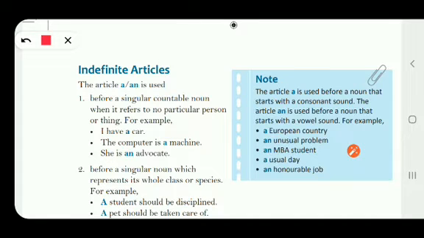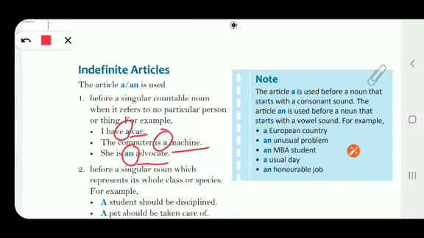For example, I have a car. So car is what, children? It is a singular countable noun, and what have we used before it? A. The computer is a machine. Here also you can see machine is a singular countable noun, and what have we used? A. Number 3, she is an advocate. Advocate is also a singular countable noun, and we have used an before it. She is an advocate, right?